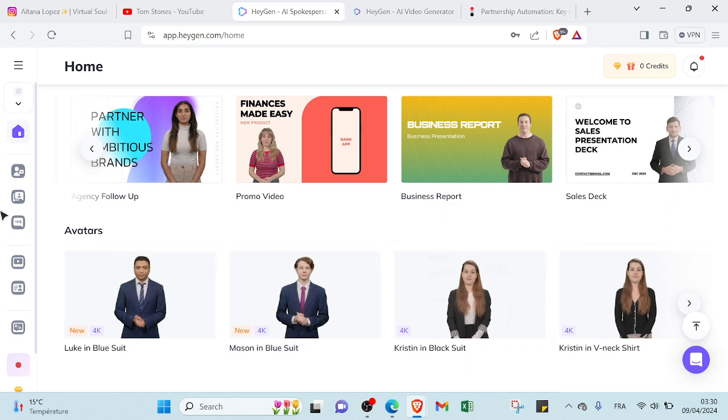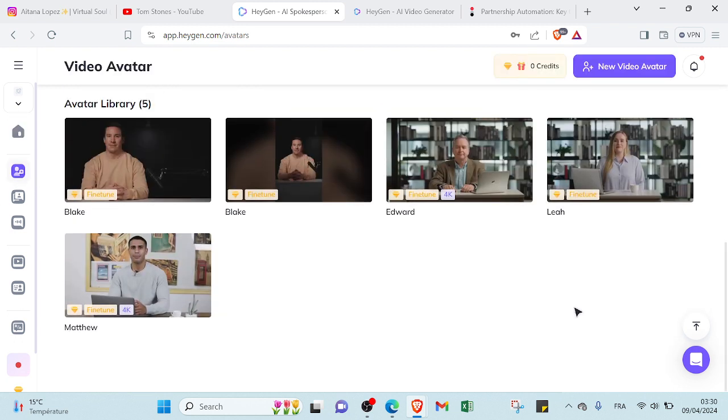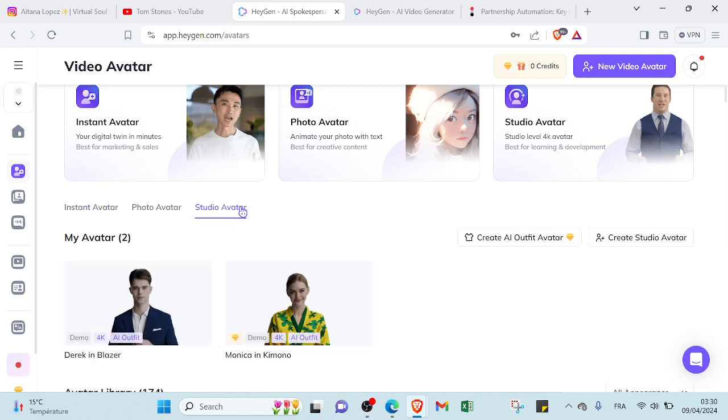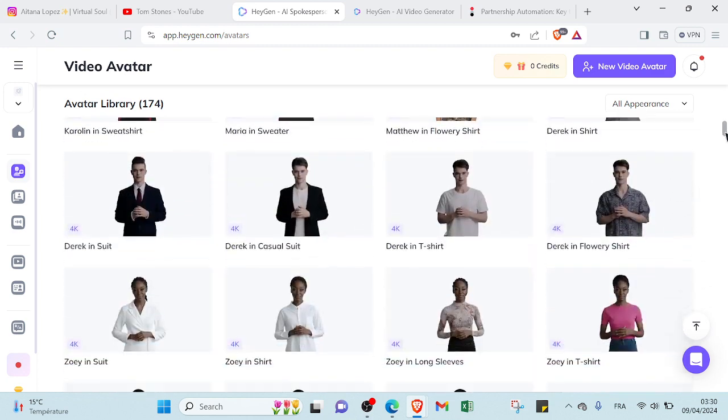So here we have a lot of avatars, so let's see other avatars that you can choose and get started. So here we have studio avatar. You can find various ones, so you can choose the one you want and the one you like.